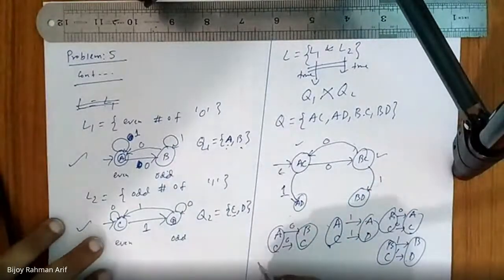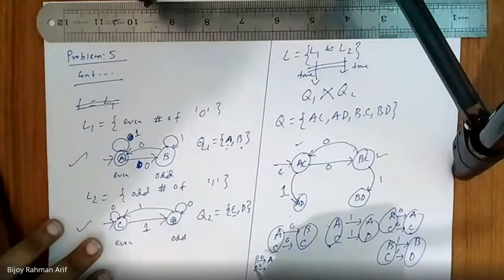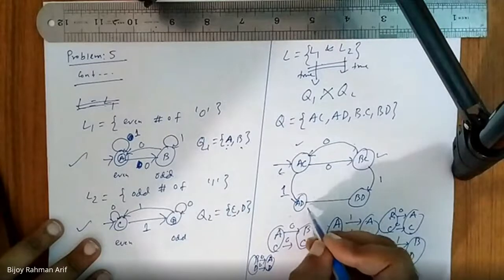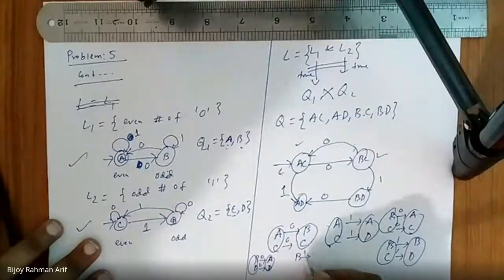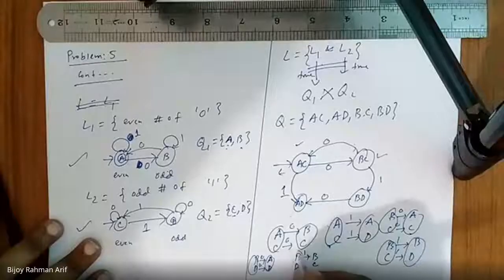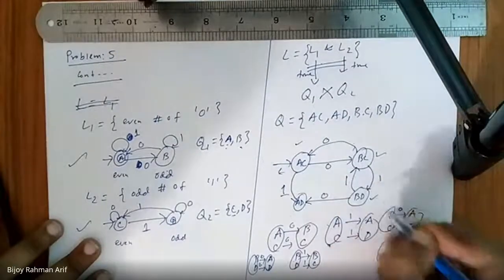Now let's take this. B seeing 0, where should it go? A. And D seeing 0, where should it go? D. So BD seeing 0 should come back to AD. B seeing 1, where should it go? B. D seeing 1, where should it go? C. So BD seeing 1 should go to BC. So we are done with this.